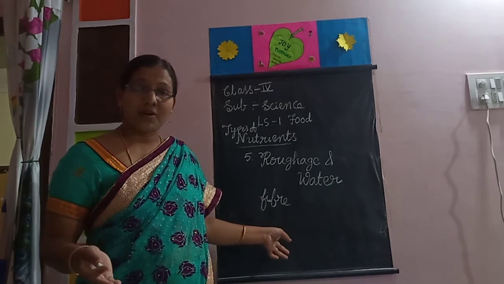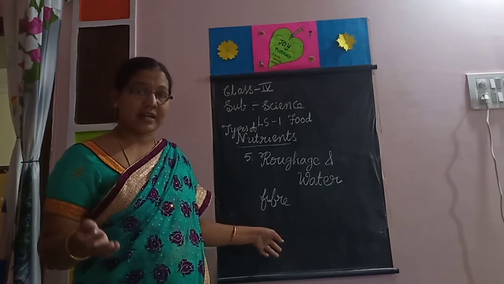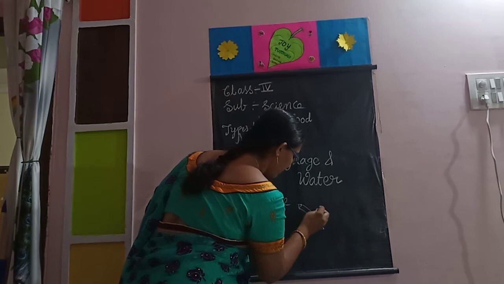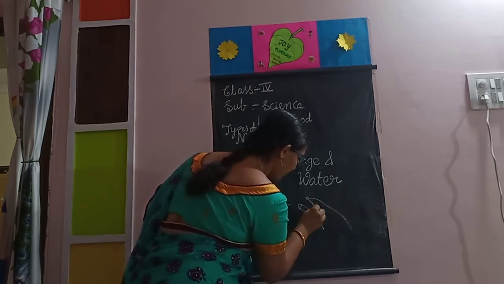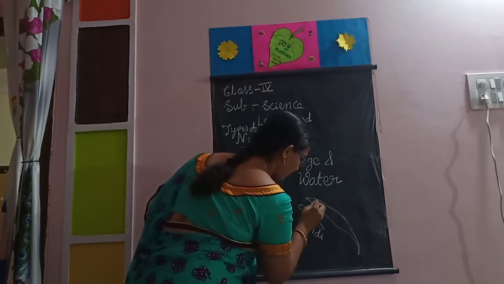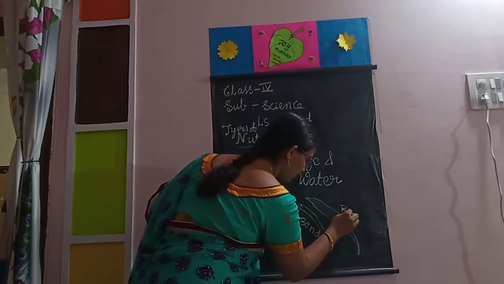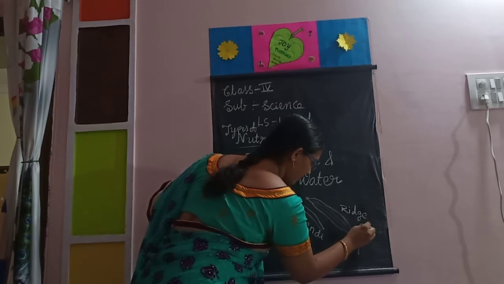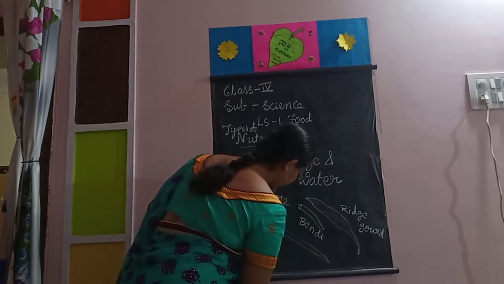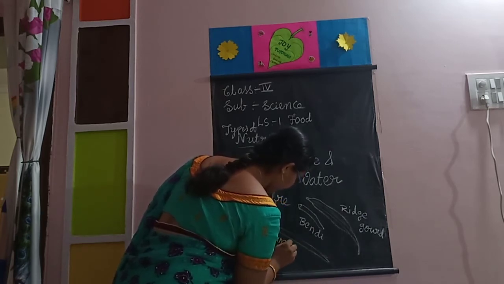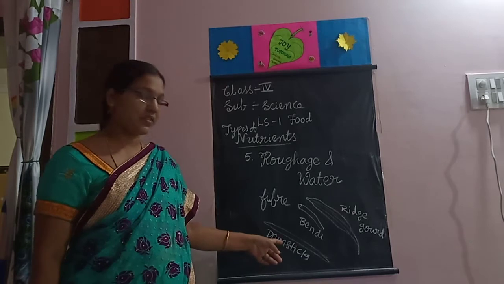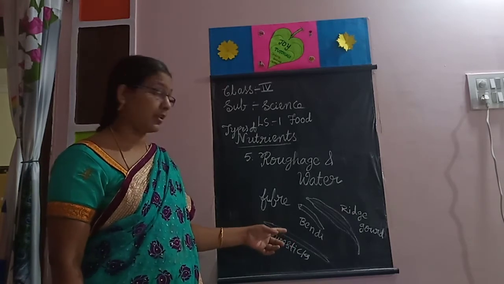Which food items contain fiber? Bendi, drumstick, ridge gourd. These food items contain a large amount of fiber. This is very, very important.